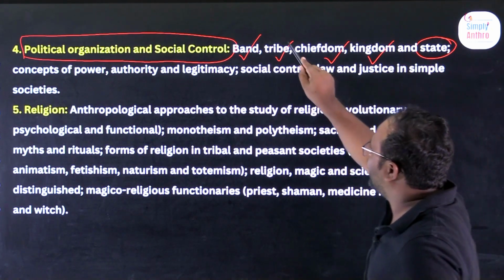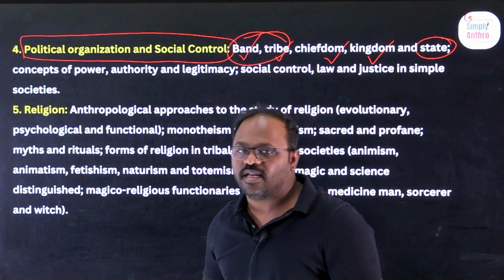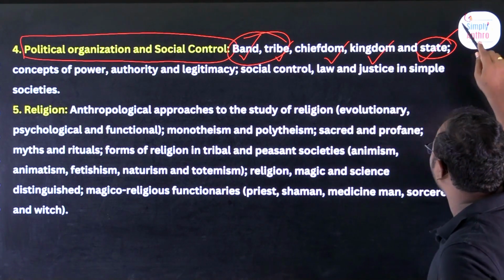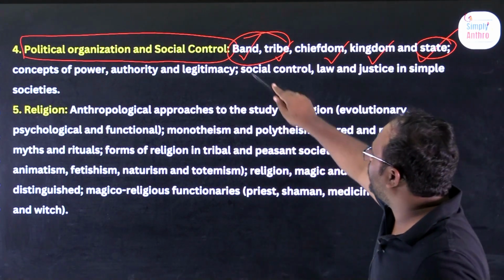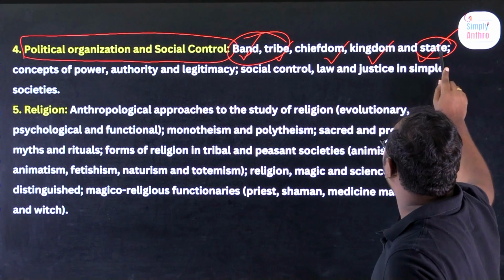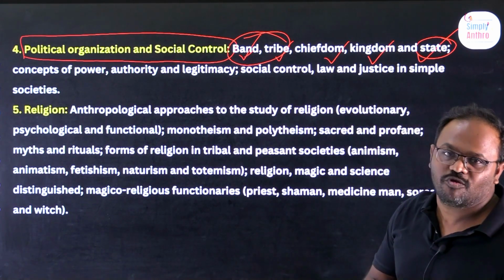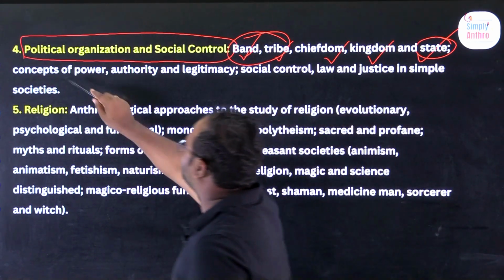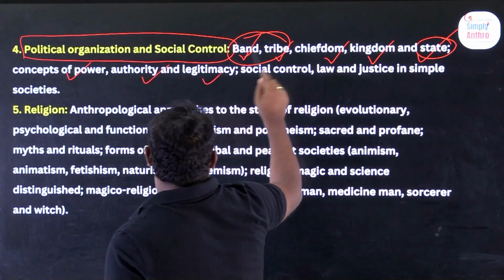When I say band and tribe, they are generally called primitive. The state is called modern. What is the polity in band and tribe, and what is the politics in the case of the modern state? We will talk about the concepts of power, authority and legitimacy.